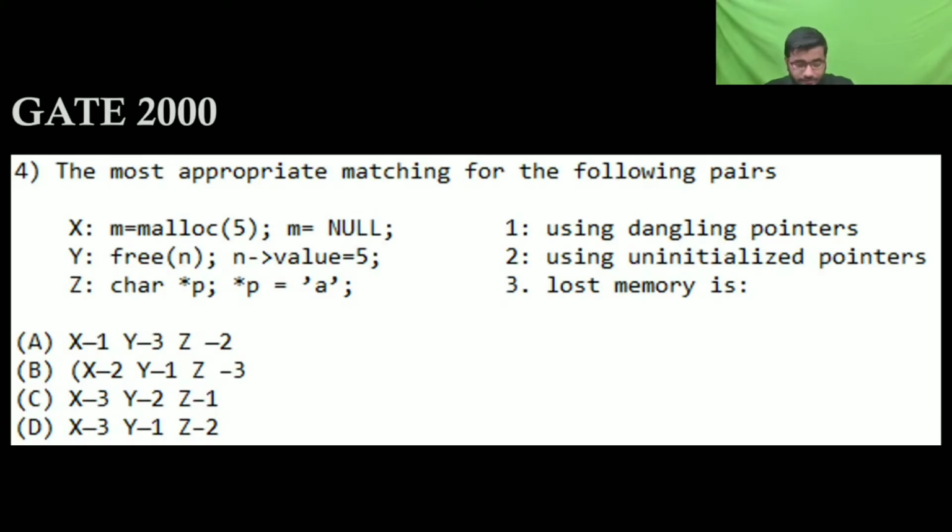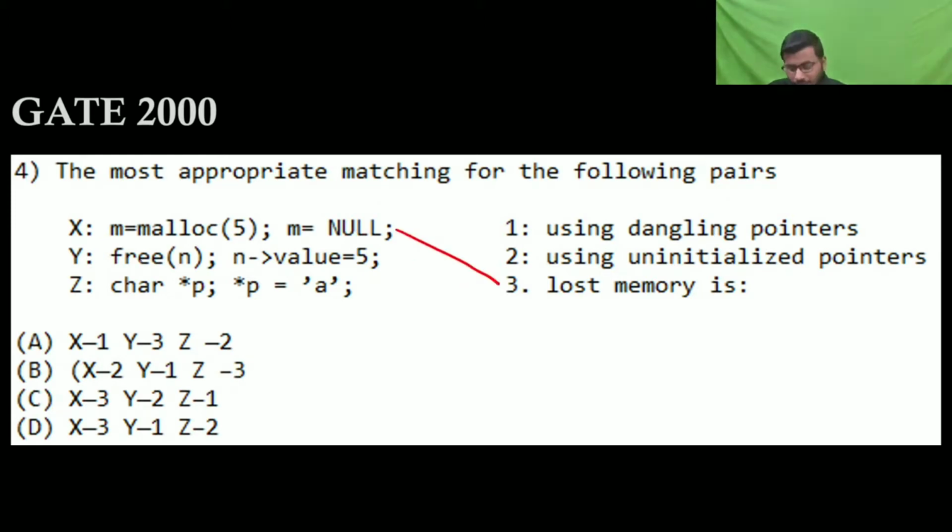Now this, it is saying m equal to malloc. It is having dynamic memory allocation. Now it has got some address. Now you are making it null, which means you lost the memory that it was holding. So you lost the memory.